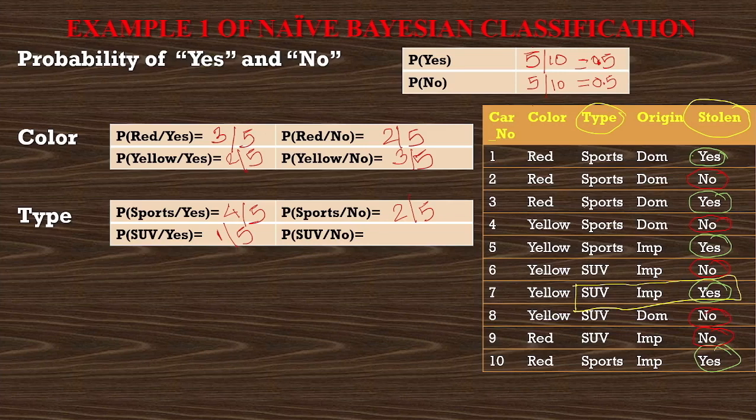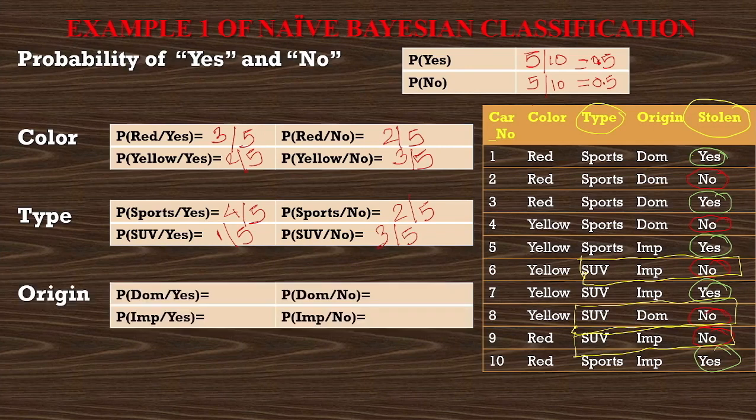Same way we have to find out how many SUV cars are not stolen. So this is one entry, type is SUV and inside the stolen we have a no as a value. Same way second entry, type is SUV and it is not stolen. Again we have a third entry, type is SUV and it is not stolen. So there are 3 SUV cars which are not stolen. So what will come over here? 3 by 5.